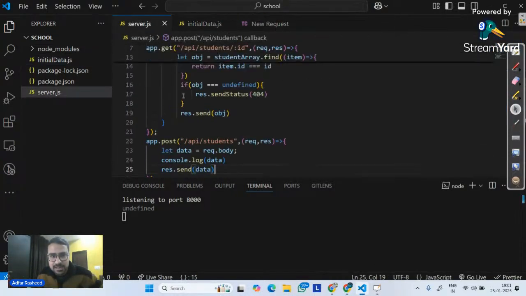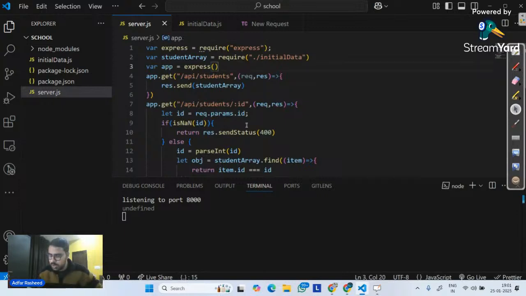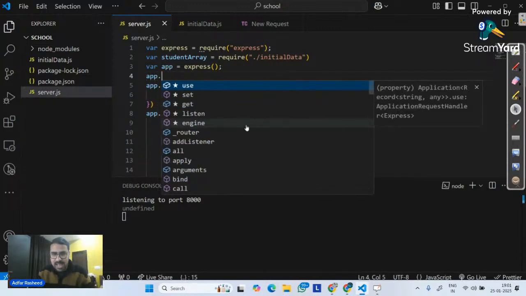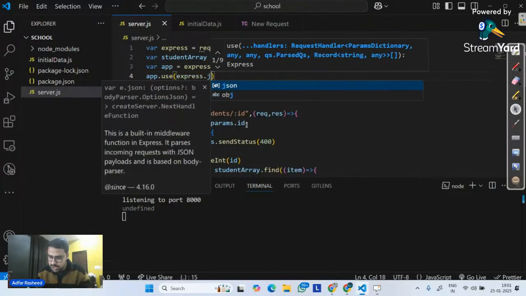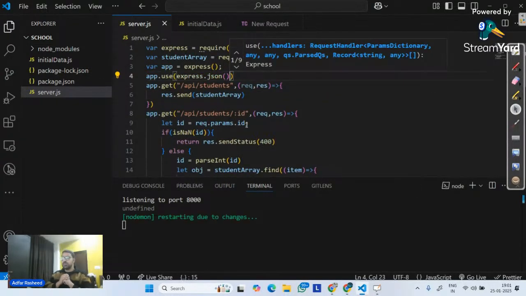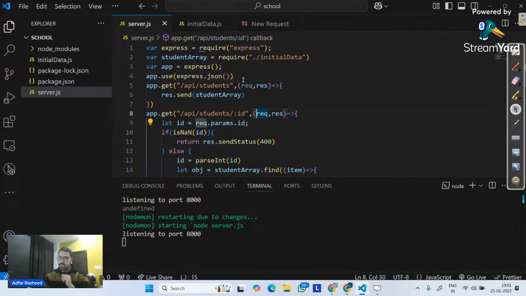And for that, inside our server, we will simply use a method. I will simply say app.use. Use what? express.json. It's a middleware which we use. I think we already discussed middlewares in the last class. If we did not, we will discuss middlewares later on. But we will use this method express.json. It means whatever you receive from request.body, convert and properly parse it into a proper data type, which in this case is objects.